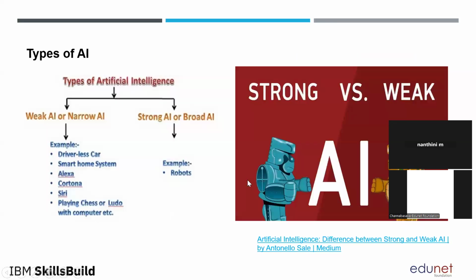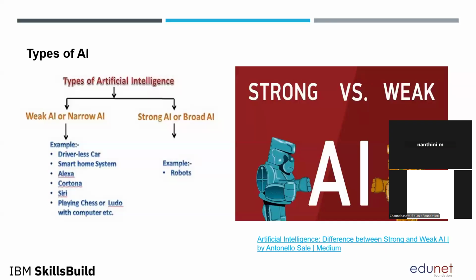Then coming to the different types of AI, as you all know, we have two different types: one is weak AI and the other one is narrow AI. I'll give you the definition of weak and narrow AI. It will work based on a predefined set of instructions, for example, a driverless car or a smartphone. I'll give you one example. The driverless car will be trained based on the traffic signals, right?